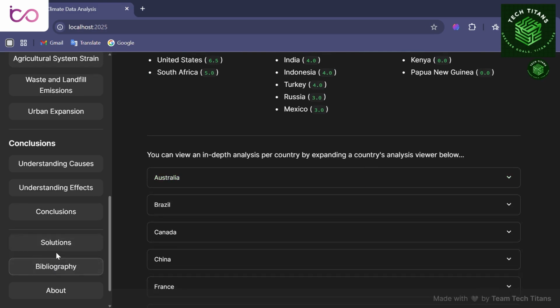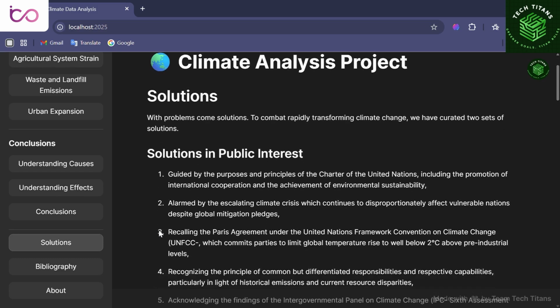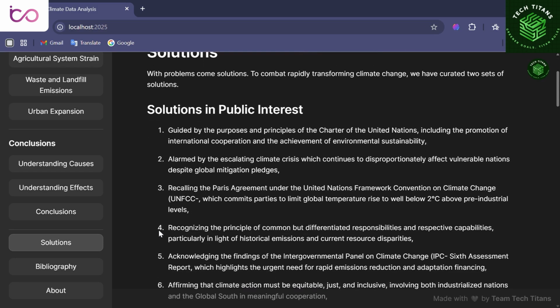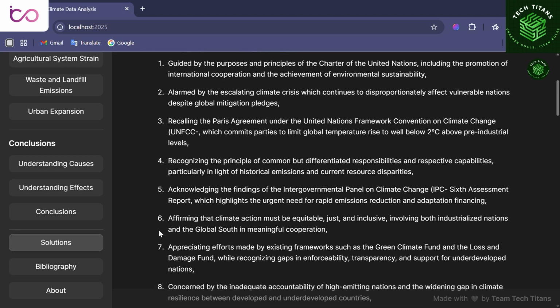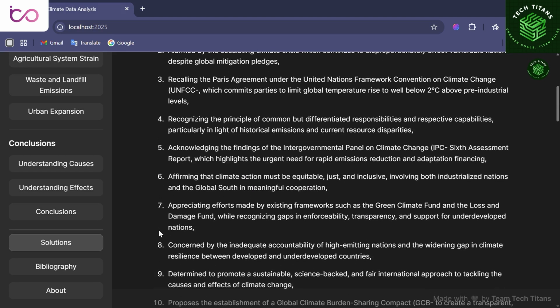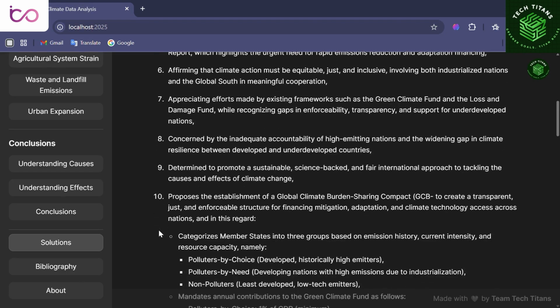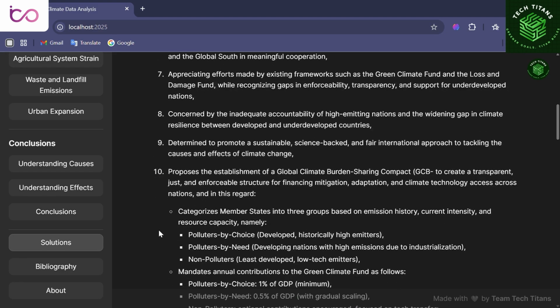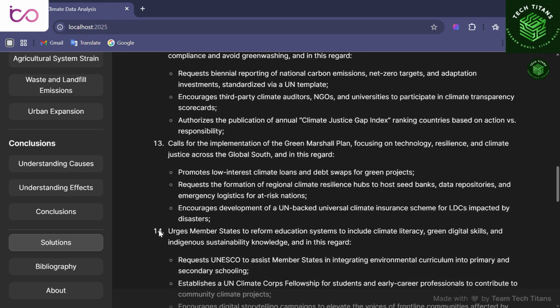Our Solutions tab introduces a Global Climate Burden Sharing Compact. It mandates GDP-based climate contributions, prioritizes adaptation in multiple regions, and launches renewable mega projects. We propose a UN climate goal, a verification system to combat greenwashing, and a reparations committee for climate justice. Together, these reforms aim to drive an equitable, science-based, and accountable future. The time for climate justice is now.